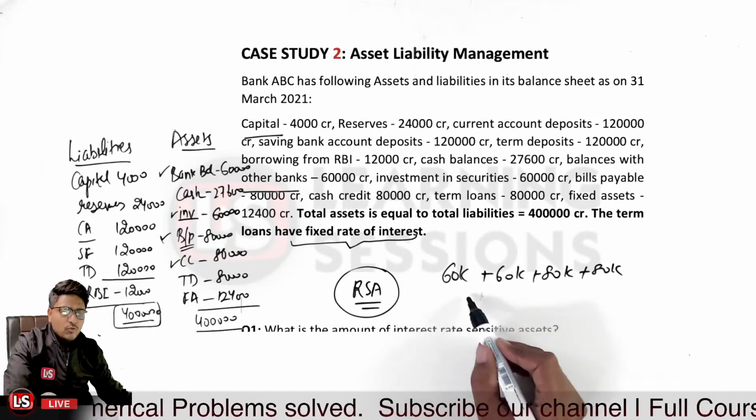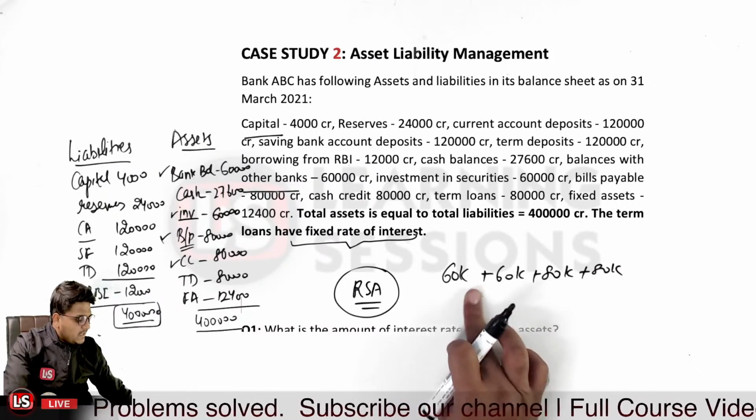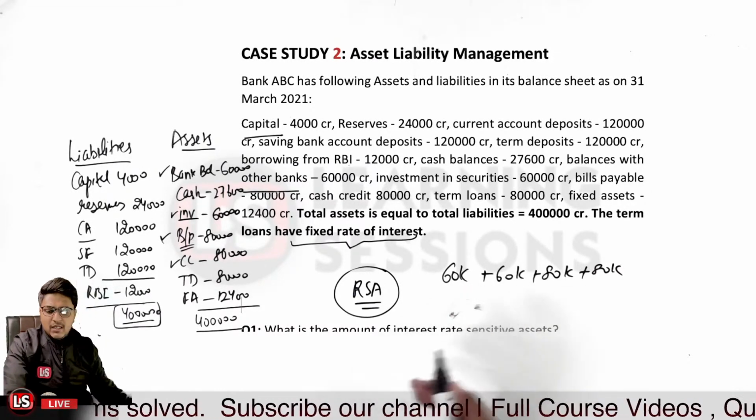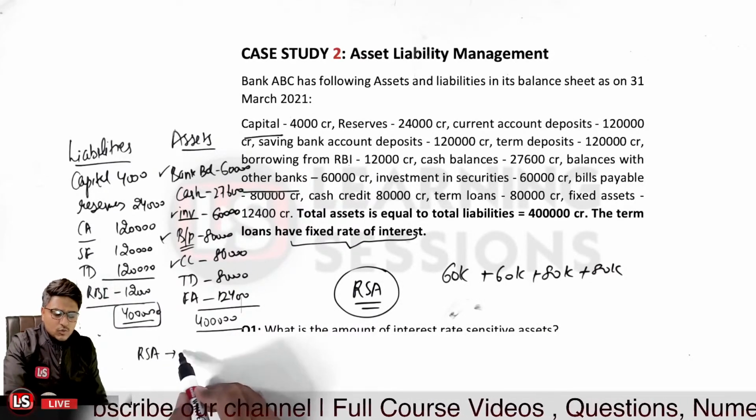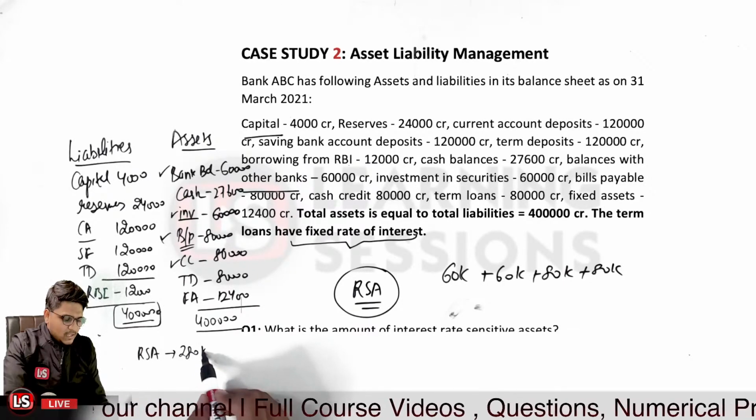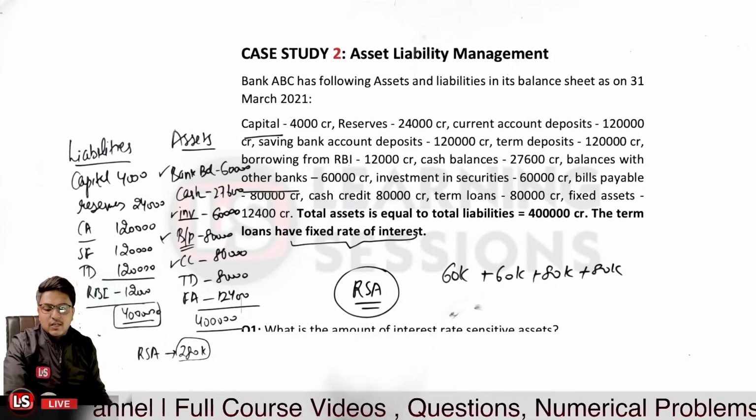So it will be 2,80,000 crores. So 2,80,000 crore of the assets are risk sensitive assets. I'm writing it over here: risk sensitive assets are 2,80,000 crores, so we will just write 280k.